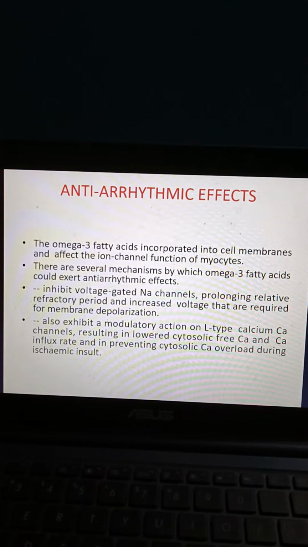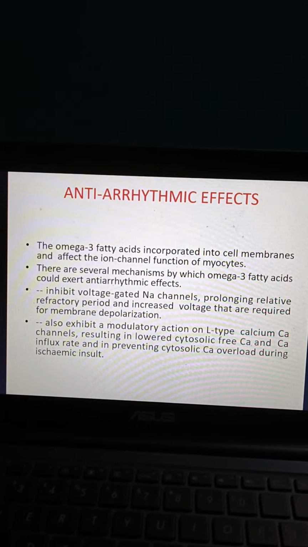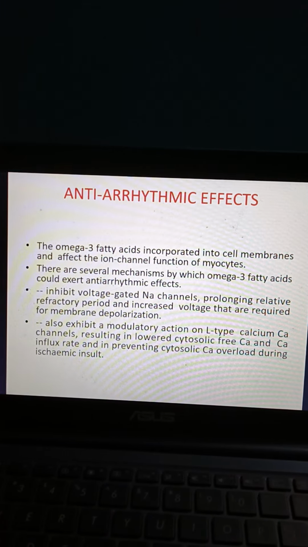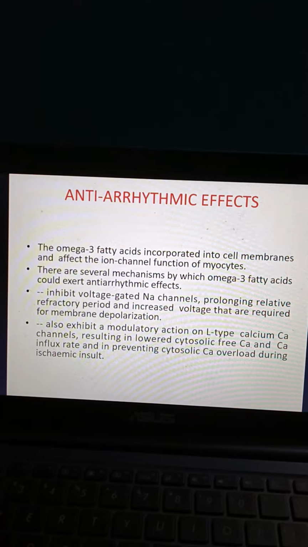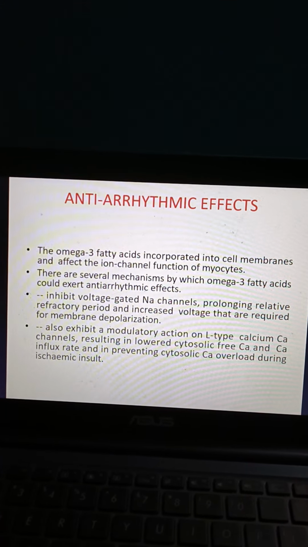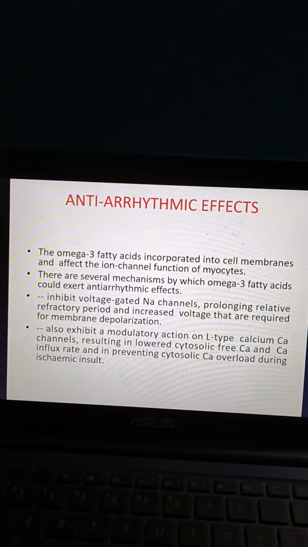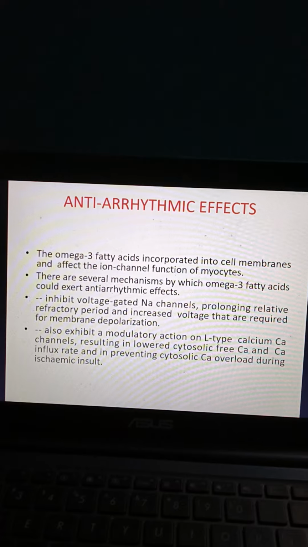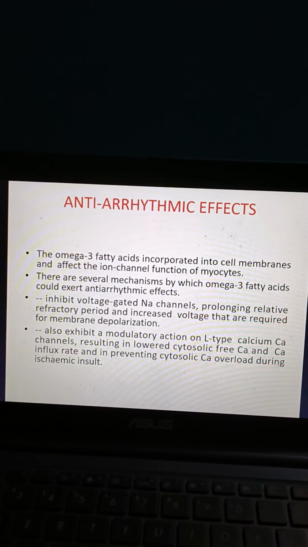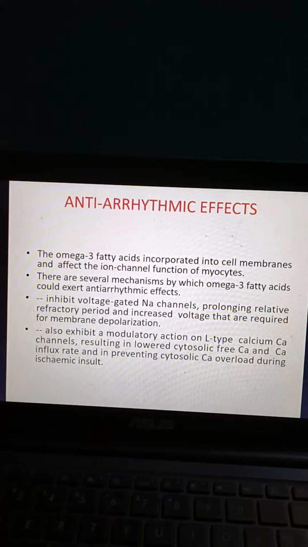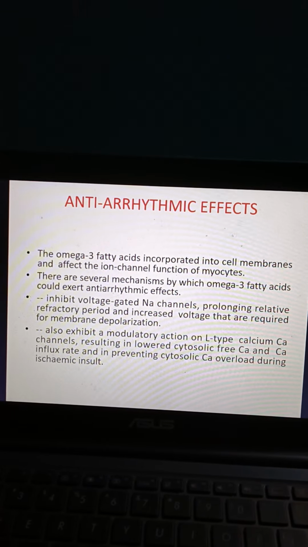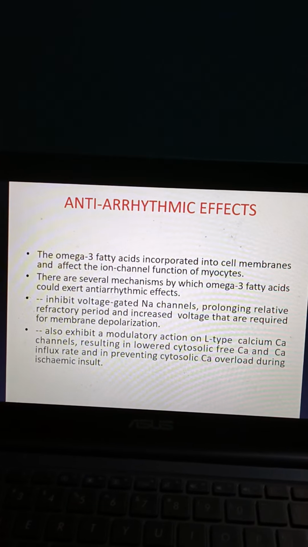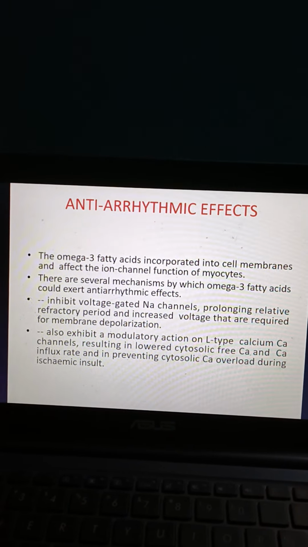Then anti-arrhythmic effects. The omega-3 fatty acids are incorporated into cell membranes and affect the ion channel function of myocytes. There are several mechanisms by which omega-3 fatty acids could exert anti-arrhythmic effects. They inhibit voltage-gated sodium channels, prolonging the relative refractory period, and increase the voltage that is required for membrane depolarization. They also exhibit a modulatory action on L-type calcium channels, resulting in lower cytosolic free calcium and calcium influx rate, and in preventing cytosolic calcium overload during ischemic insult.